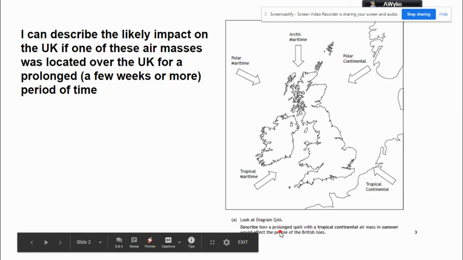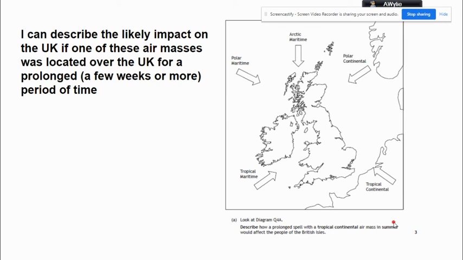Now, what that means is the weather arrives and it's with you for at least a few weeks, sometimes up to a month. So you get the same weather that comes with the air mass for a long period of time. Well, if we think about the one in the question, tropical continental, this means that for a long period of time, because it's summertime, we're going to be getting hot, dry weather. Now, that can create a lot of advantages, but it can create a lot of disadvantages. So you have to pay attention to whether the question looks at advantages and disadvantages.